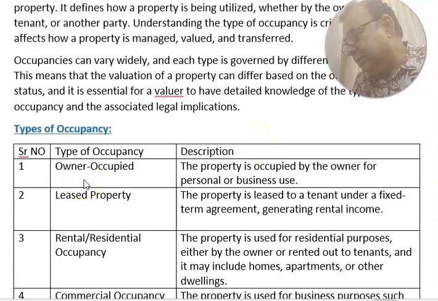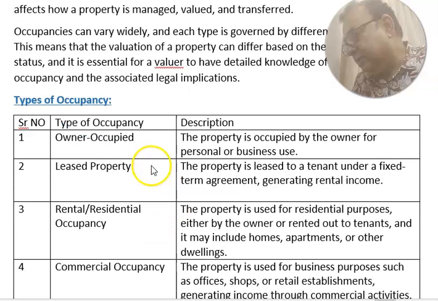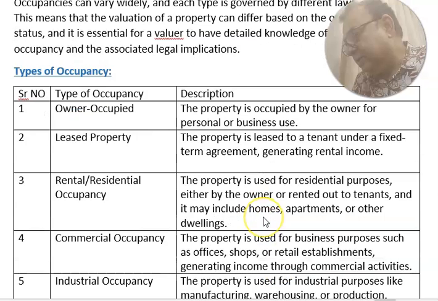The first one is owner occupied. The property is occupied by the owner for personal or business use. Leased property: this property is leased to a tenant under a fixed-term agreement, generating rental income. Third one, rental and residential occupancy. The property is used for residential purposes, either by the owner or rented out to a tenant, and it may include homes, apartments or other dwelling units.